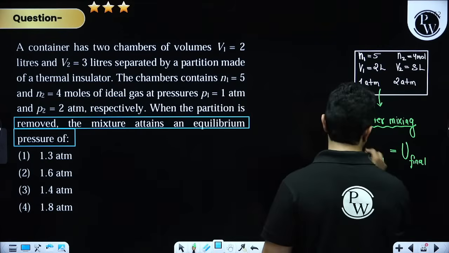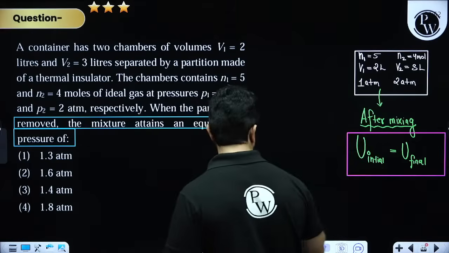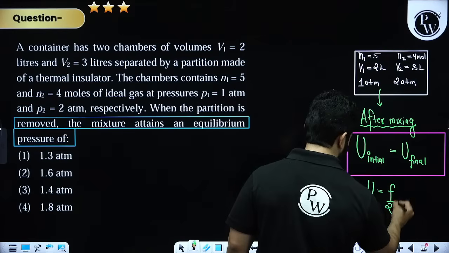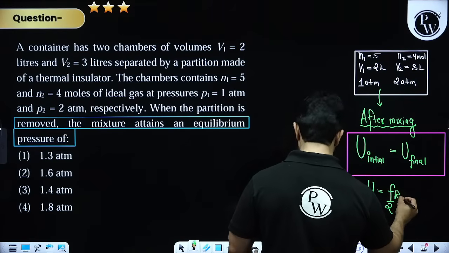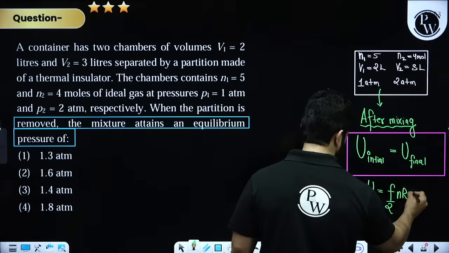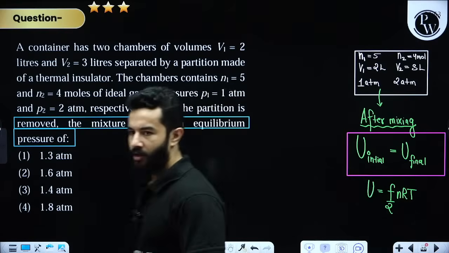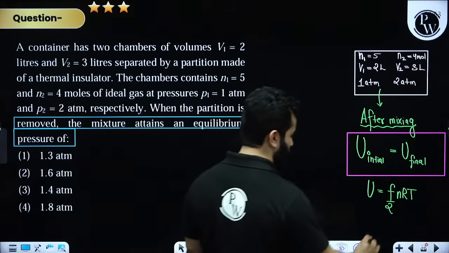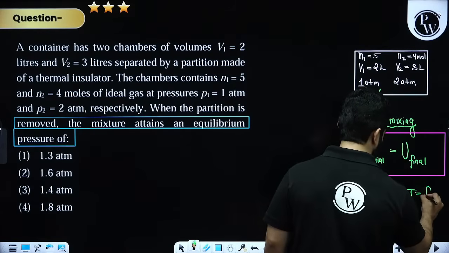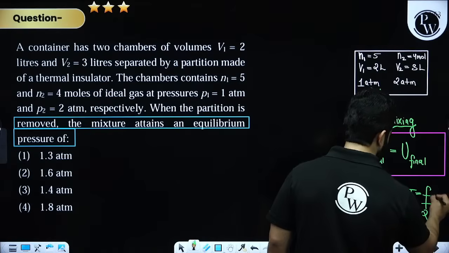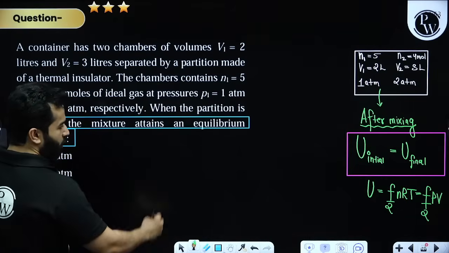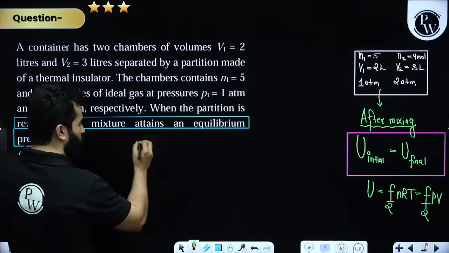Please understand, the internal energy of any gas can be written as F by 2 nRT. Now, obviously, we don't know the temperature. So instead of nRT, we can also write F by 2 PV. Initially we have two gases.